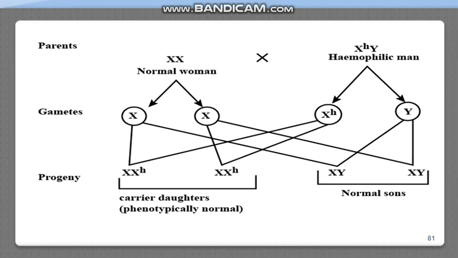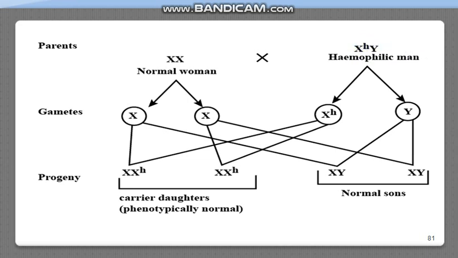That is, if a normal woman, which is XX, is married to a hemophilic man. So the man has sex chromosomes X and Y, and as I told you, the gene for hemophilia is present on the X chromosome, so we will write X^h.